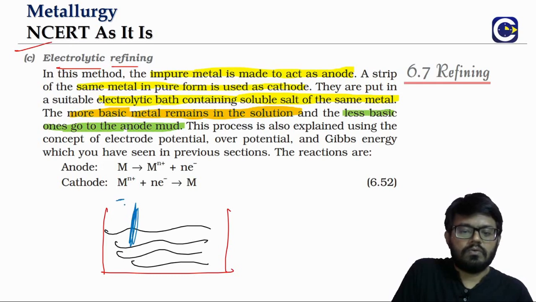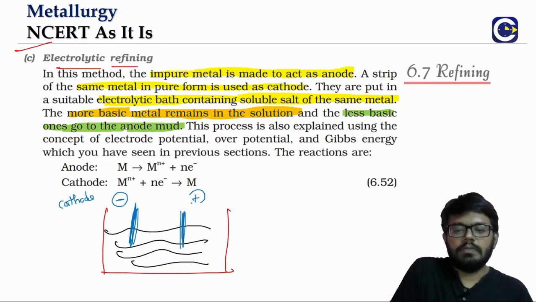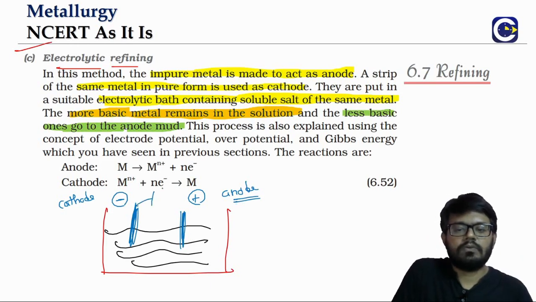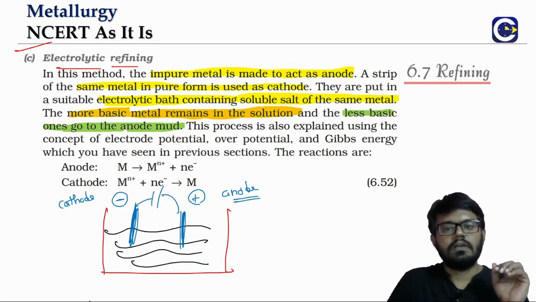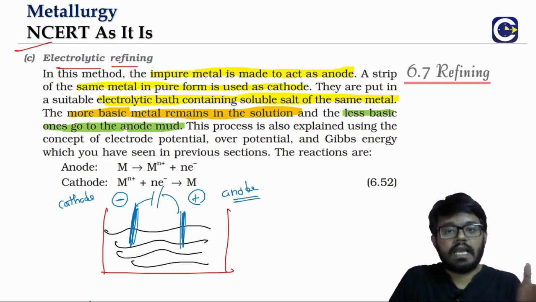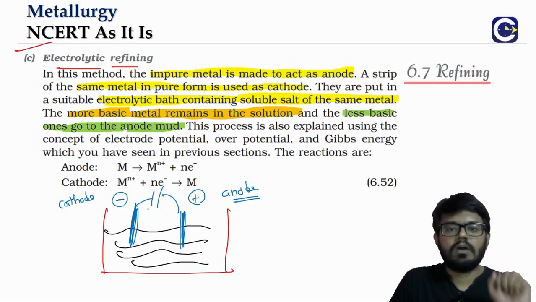The negative electrode is what we will call the cathode, and the positive electrode is what we will call the anode. When you perform the electrolysis, these two will be connected to an external source, a cell or a battery. There will be a reaction at the cathode and a reaction at the anode. About this we have discussed even in the electrolytic reduction of Al2O3, and in electrochemistry obviously we have seen this.